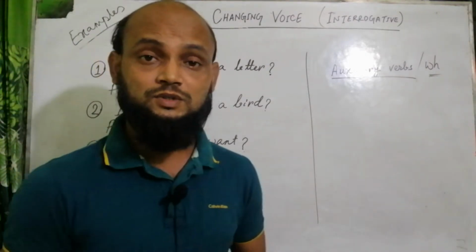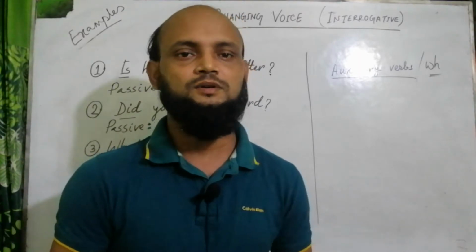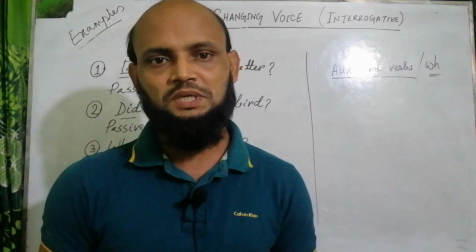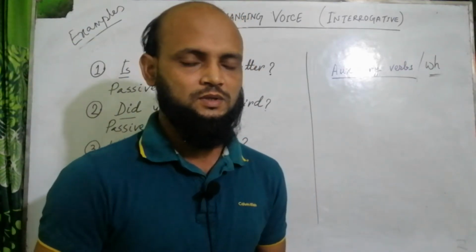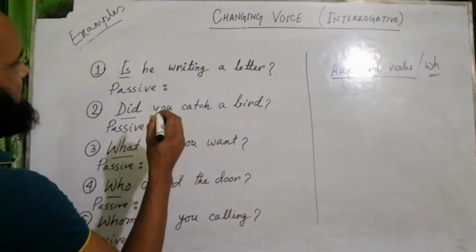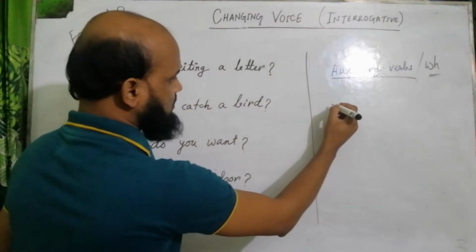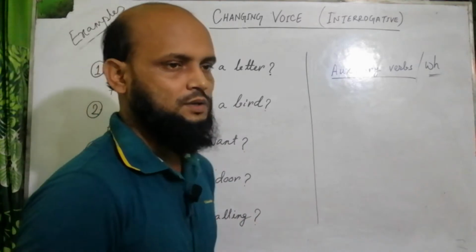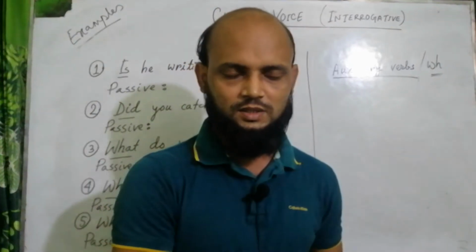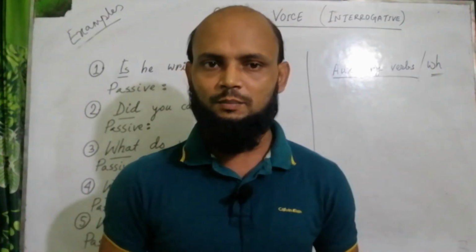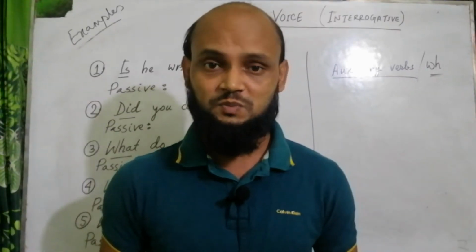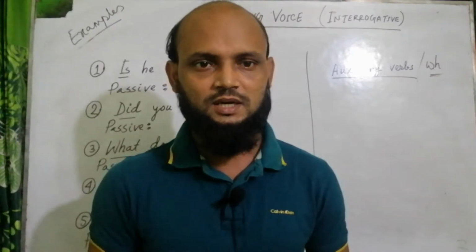So you have to change it into passive also with interrogative. Sometimes we see students change interrogative voice into assertive. This kind of thing is a mistake. So just follow the basic voice change rules. We change the subject into object, object into subject, and then we write the appropriate auxiliary verbs according to tense, and then we write the past participle and then add by as a preposition.